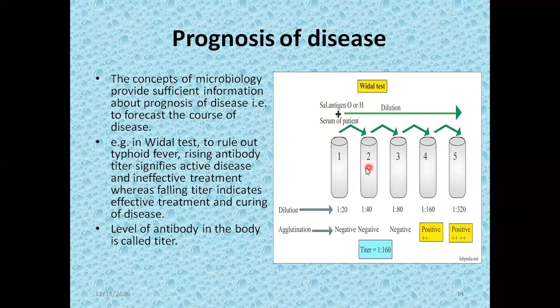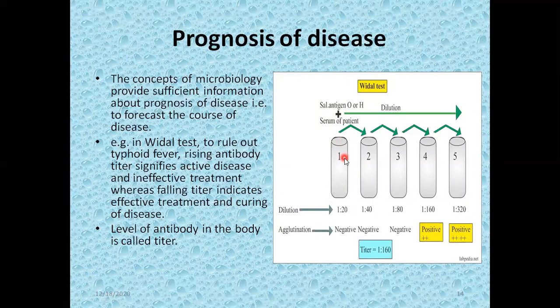So let me explain with the help of this, because these are specific terminologies used in microbiology. You must know the Vidal test is the test used to find out typhoid fever, and in this case we deal with the antibody titer. If the antibody level, the antibody titer, the antibody amount is greater, it means that the disease is active and treatment is ineffective. But if the antibody level is less, we can say that the disease is not active and the treatment is effective.